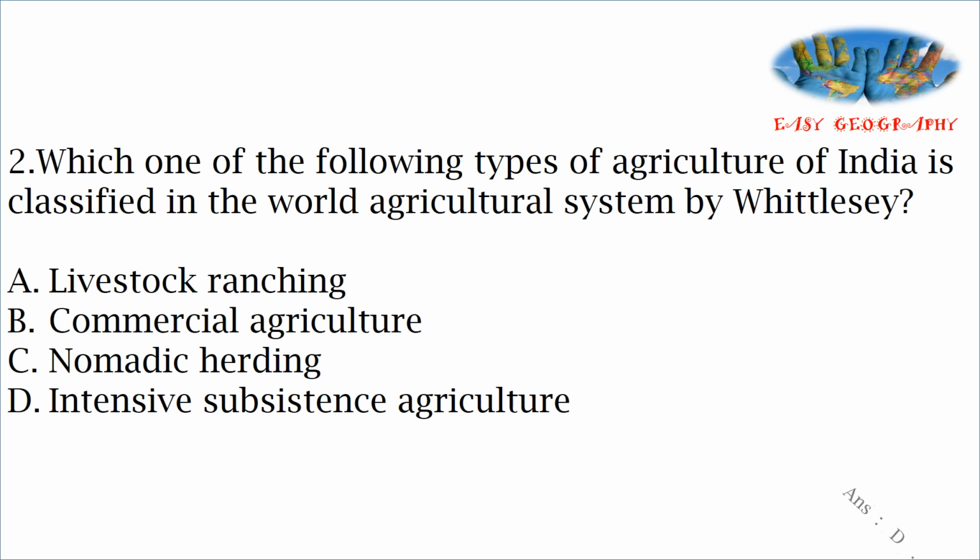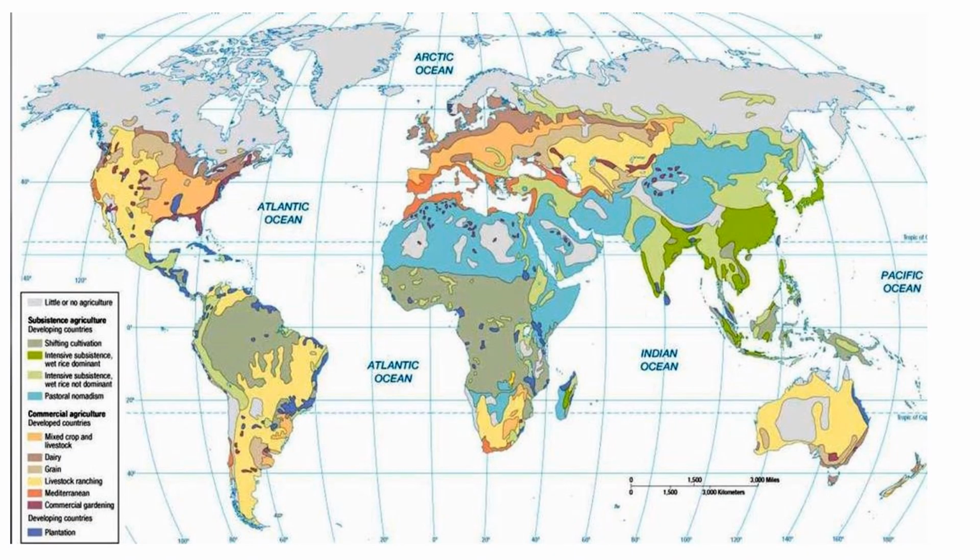In India, the mainly practiced agricultural system is intensive subsistence agriculture. Intensive means very less area, and subsistence means the cultivation is done for the farmer and his family. It is a classification done by Whittlesey, and here India, the green color and light green color, is showing intensive subsistence agriculture dominated by rice, and not rice dominant. Intensive subsistence agriculture is mainly practiced in India.